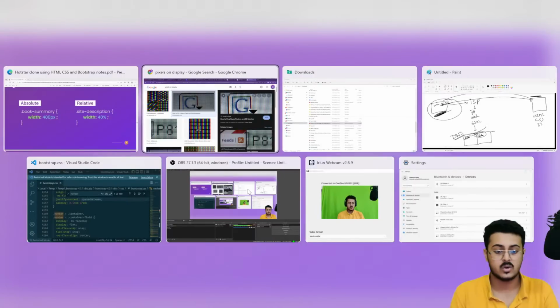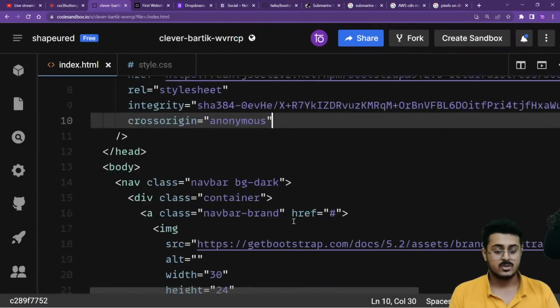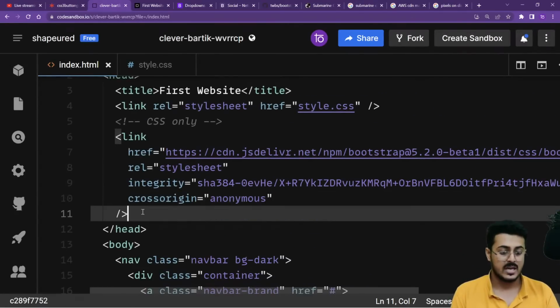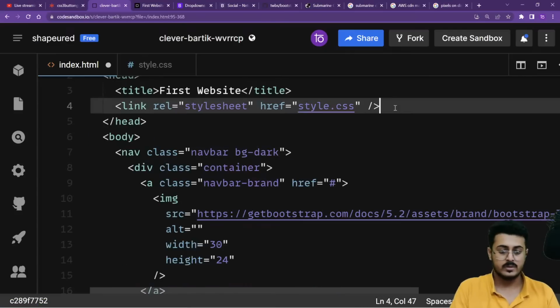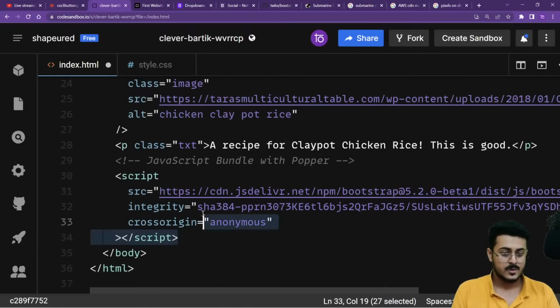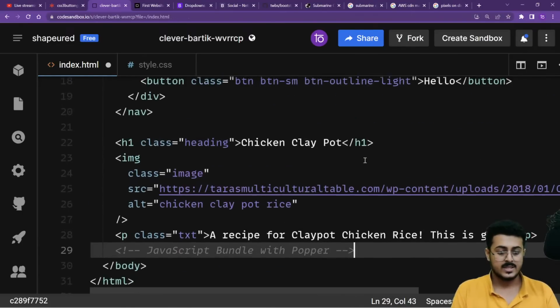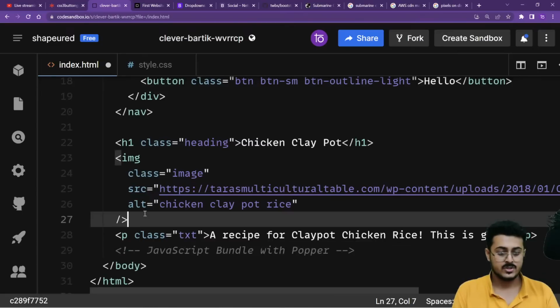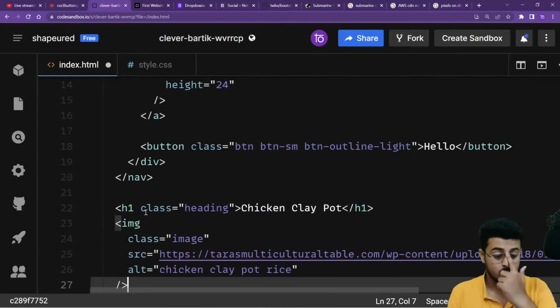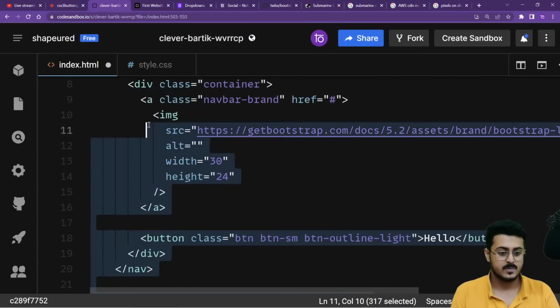Okay, let's go back to our code. Let's try to understand it via code itself. So let's remove the Bootstrap for right now. Let's remove the Bootstrap from our website. Let's just take up a normal website right over here. Let's remove the image. Actually, let's keep the image, we will be using the image itself. Let's remove everything else but the image.